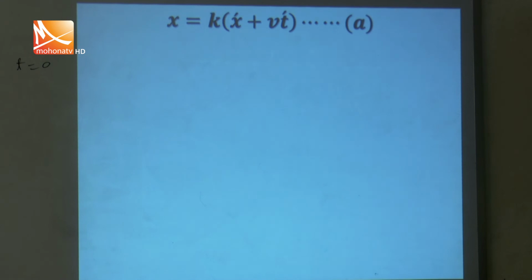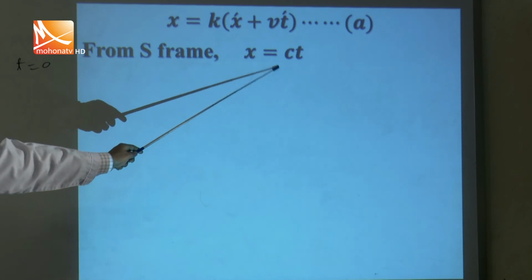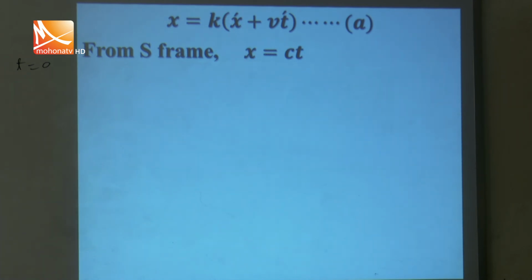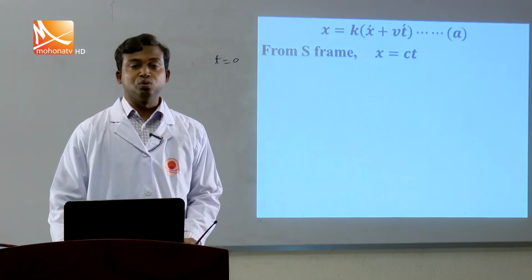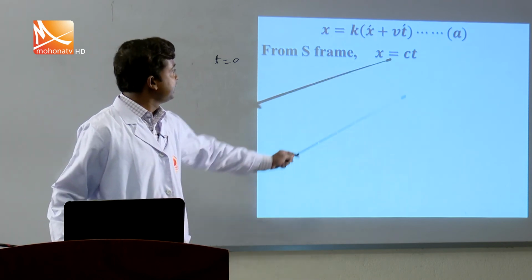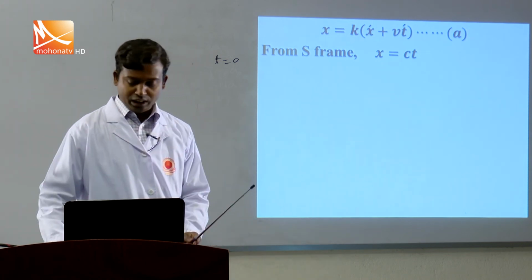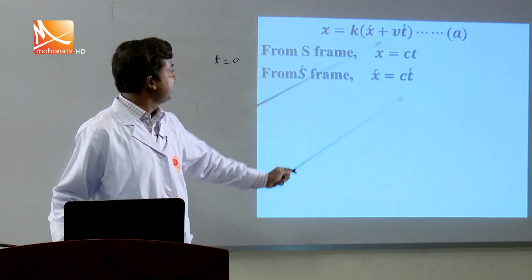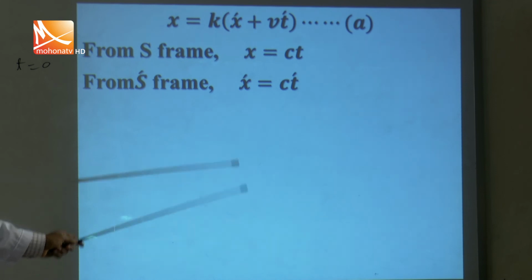Then the light measured by the two observers from these two frames S and S prime will be, from S prime, the observer measures the speed of light x' = ct'. These two frames coincide when the fire burns, but after t seconds the light travels the distance x = ct, and in the other frame the observer measures x' = ct'. Just plugging the values of x and x prime in this equation and in our previous equation, we get